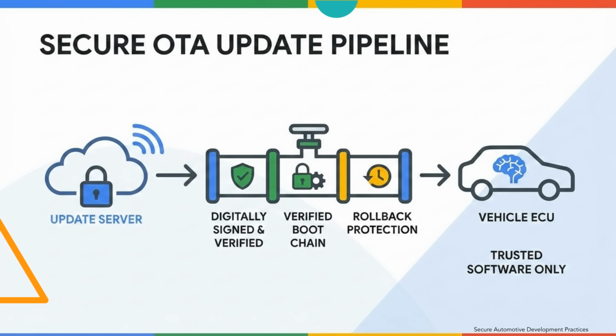If the OTA pipeline is compromised, the entire vehicle system can be taken over. This makes OTA security one of the highest priorities in production vehicles. OEMs must ensure end-to-end trust from update server to ECU installation.